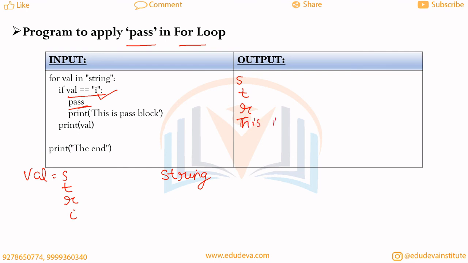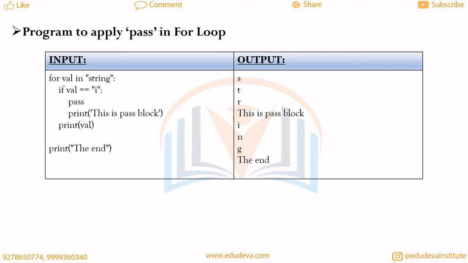It means the execution will be normal, as done in a normal Python program, and the pass statement is a type of null statement. Now we will print val in the output, which is i. So it means the normal execution will carry on. The new value of val will be n, and as n double equal to i is false, we will print n in the output. After that the value of val is g, so we will print g in the output. And when the for loop ends, we will print the end in the output.